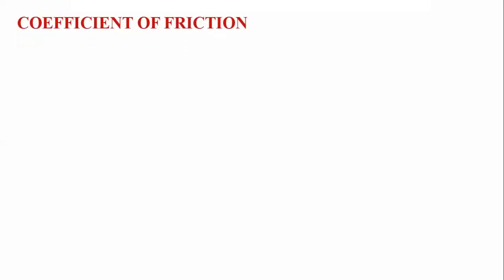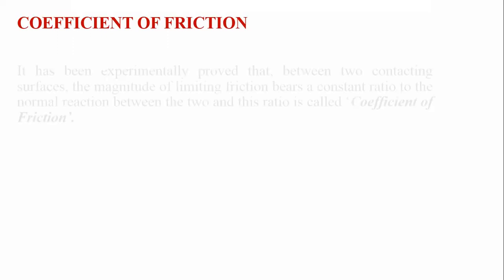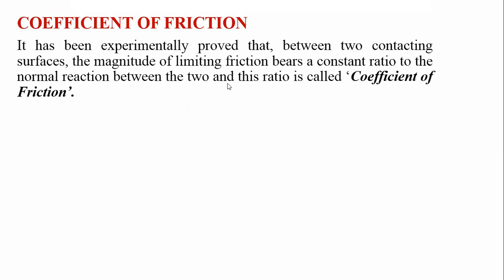Now let us see the coefficient of friction. It is a very important term in the friction part. It has been experimentally proved that between two contact surfaces, the magnitude of limiting friction bears a constant ratio to the normal reaction. This ratio is called the coefficient of friction.